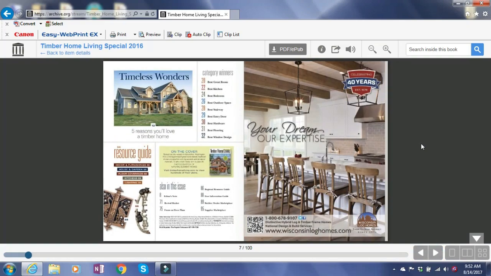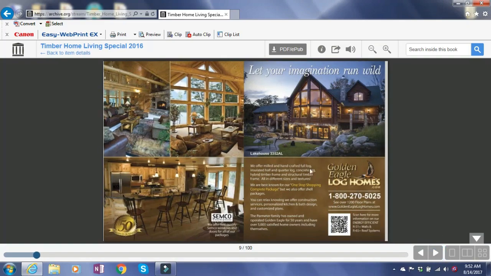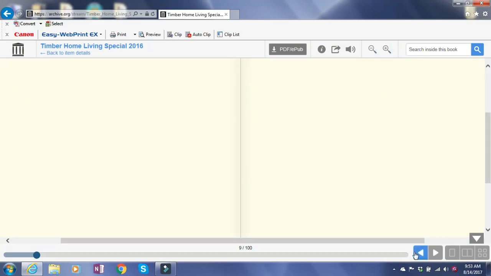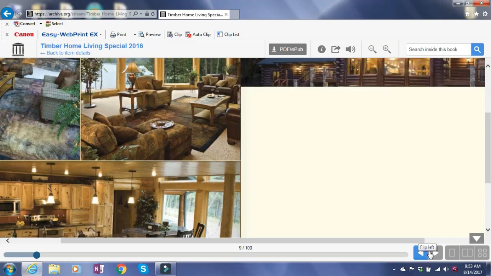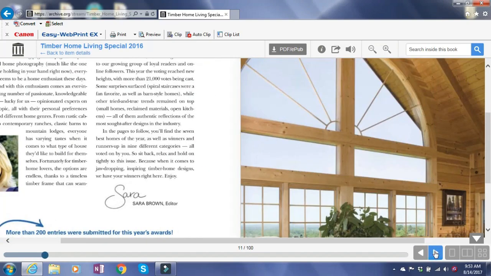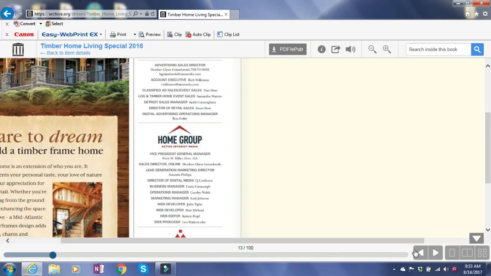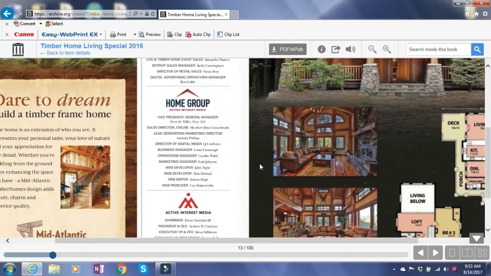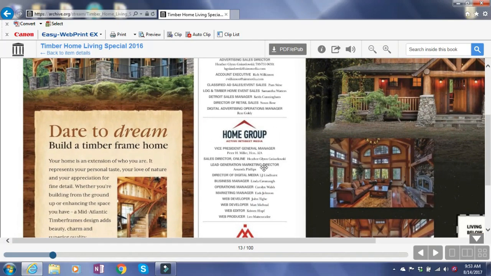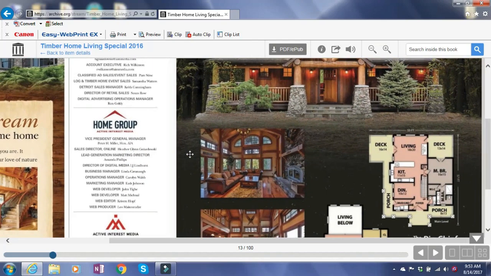And if you wanted to enlarge this, you can do that as well, so that you can take a better view of it by simply going up here and going to zoom in. And now you can still keep flipping through, taking a look at it. So now you can kind of see it, but again, you're going to have to move it by simply holding down on the left key and moving it either left or right. That's one way of doing it.